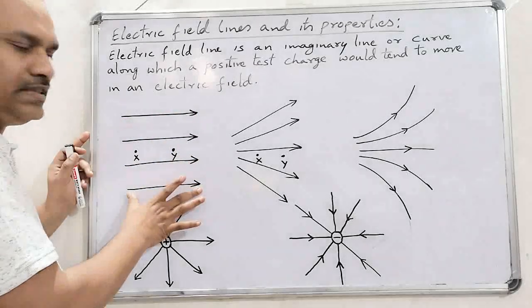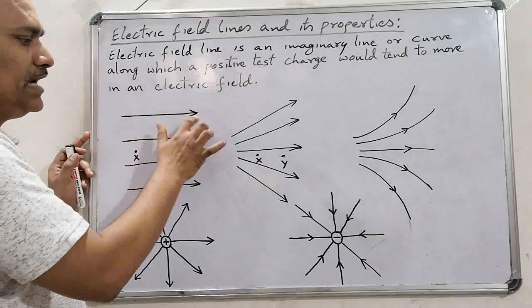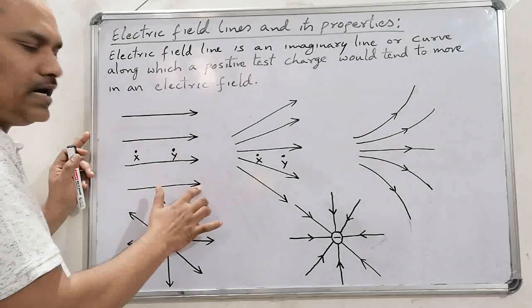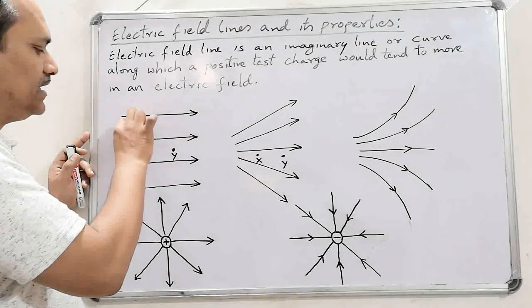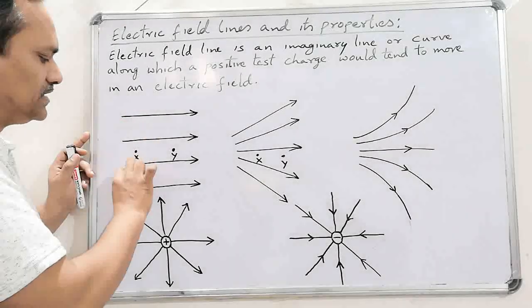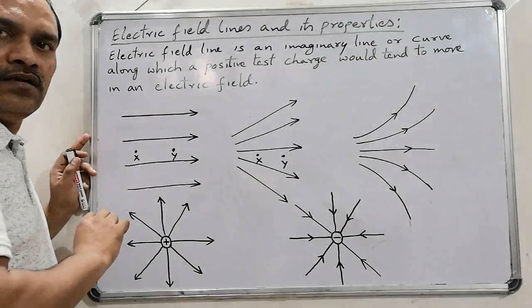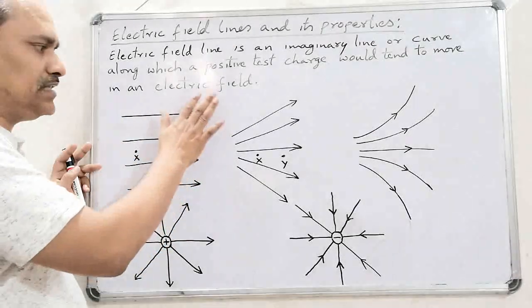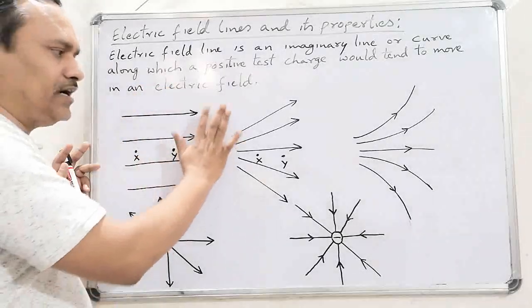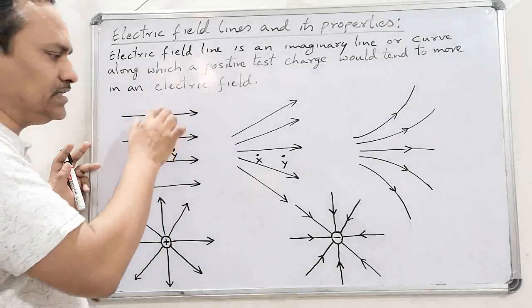That means the length is same, direction is same, and they are equally spaced. That means the gap between any two successive field lines is same. If we obtain the electric field lines like this, then we say that the electric field in that space is uniform.